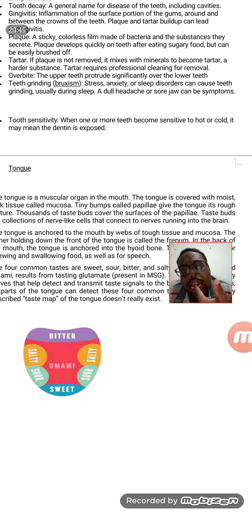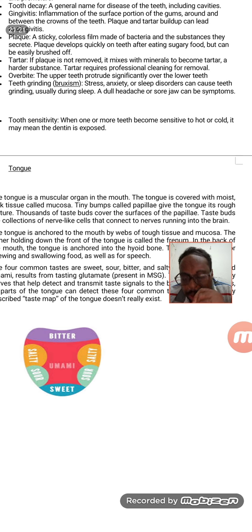The tongue is attached to the lower part by this type of attachment, which we call the lingual frenulum. The same frenulum is present inside, attaching the tongue with the lower jaw socket, and we call it the lingual frenulum.